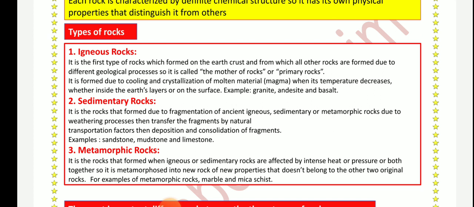So metamorphic rock is formed due to the effect of temperature and pressure on other types of rocks, on sedimentary rock or on igneous rock. For example, marble and mica schist.